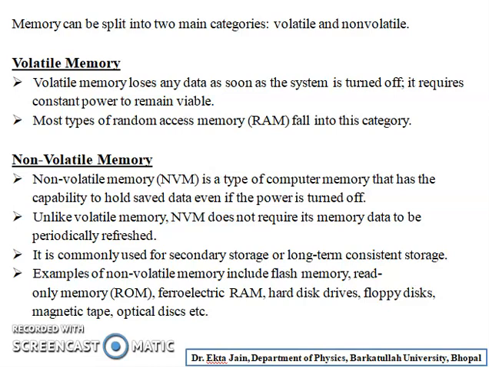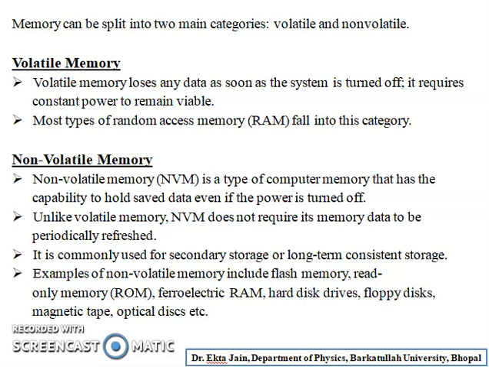Now come to non-volatile memory. Non-volatile memory, which is also called NVMe memories, is a type of computer memory that has the capacity to hold saved data even if the power is turned off. Unlike the volatile memory, NVMe does not require its memory data to be periodically refreshed.